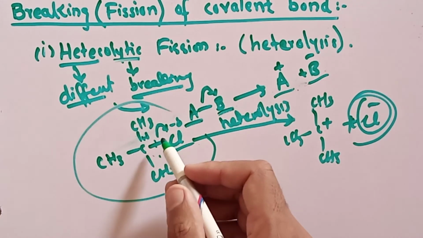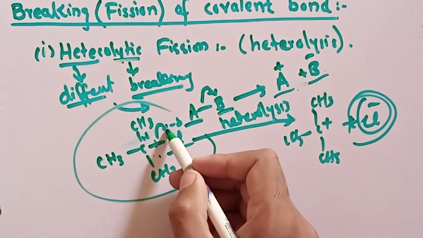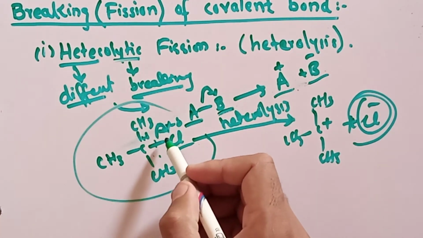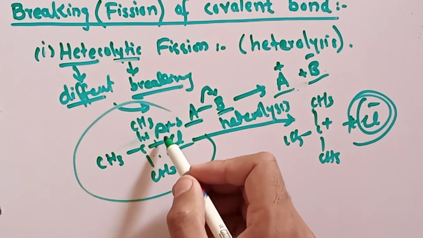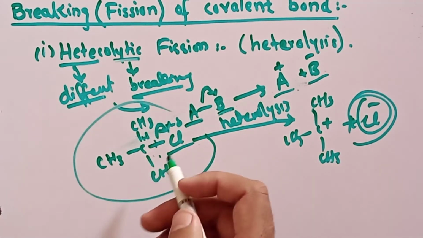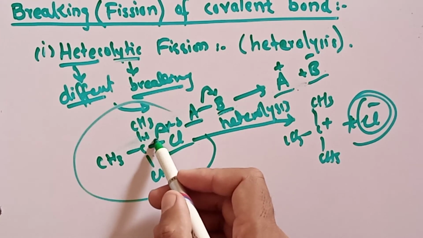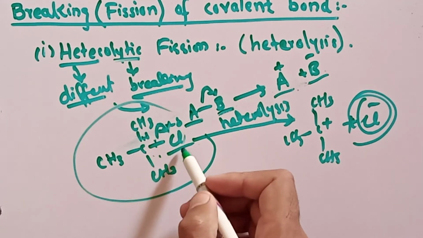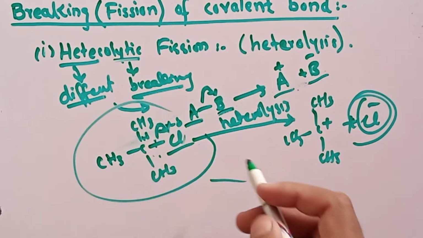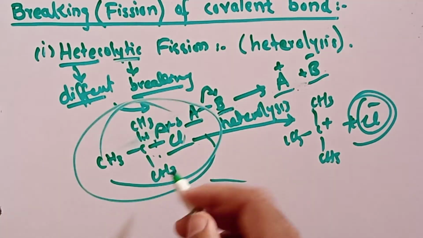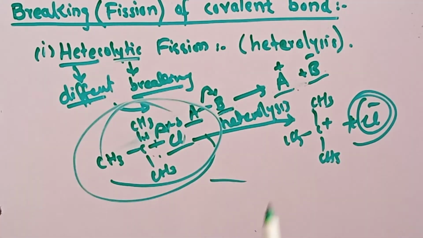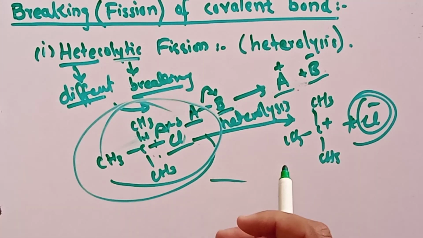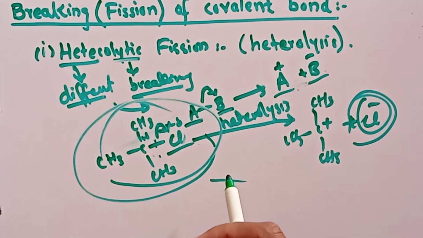I already told you that this type of arrow is represented by a double-headed curved arrow. A double-headed curved arrow means that both electrons will be shifted toward the head of the arrow, that is toward the chlorine. So both electrons will be shifted toward chlorine. This double-headed arrow is used in heterolytic fission, or heterolysis. I hope that point is clear. Okay, let's proceed with the topic.